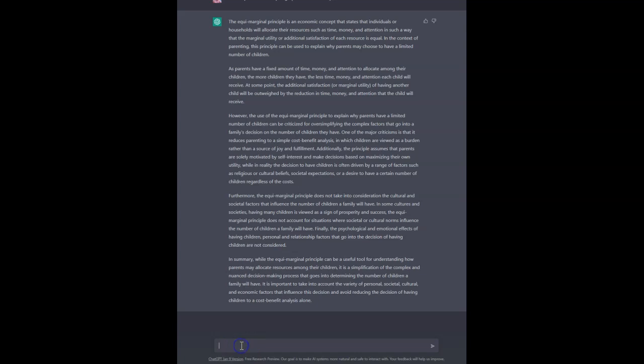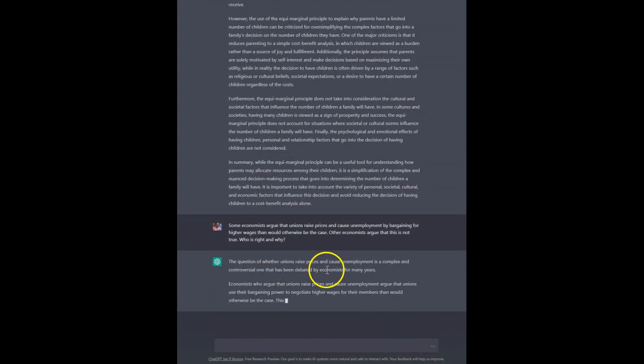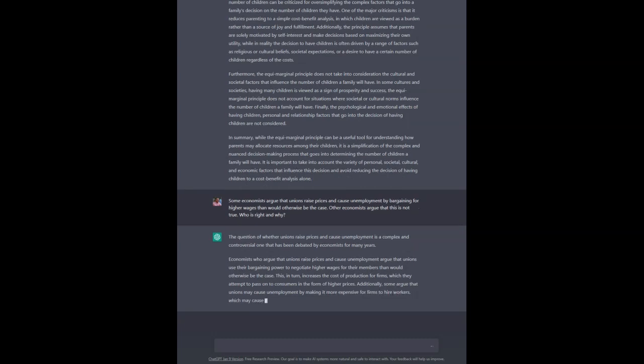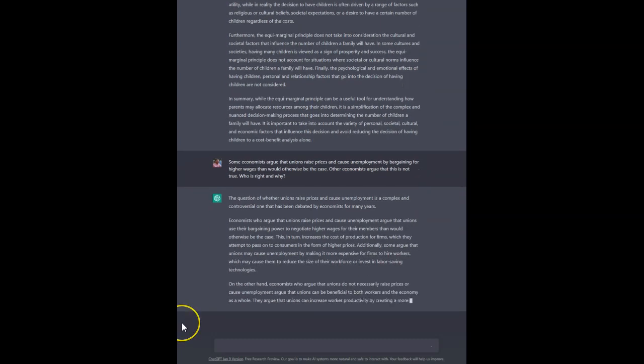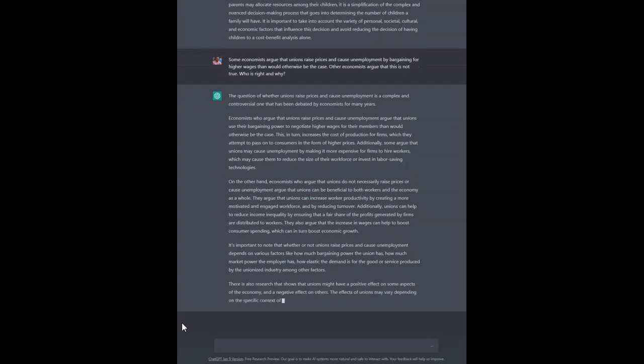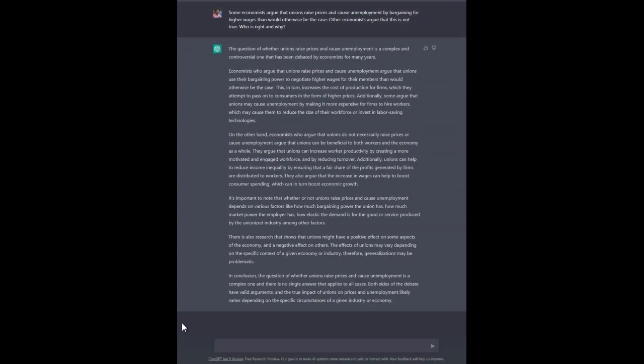Let's try a different kind of argumentative question. Some economists argue that unions raise prices and cause unemployment by bargaining for higher wages than would otherwise be the case. Other economists argue that this is not true. Who's right and why? So it's giving on the one hand, on the other hand. Okay, so that's a reasonably good short answer question.